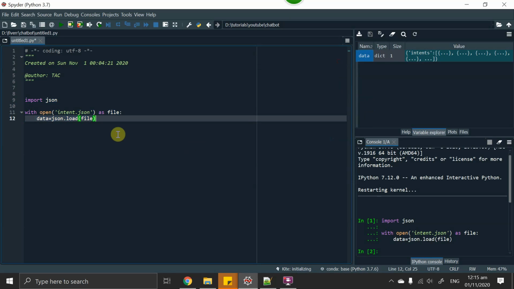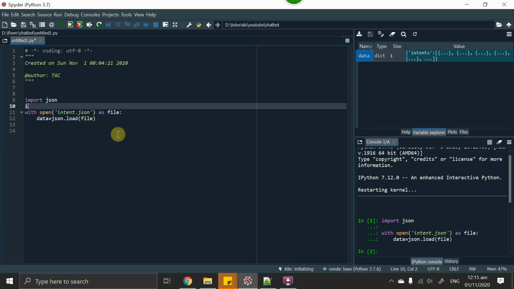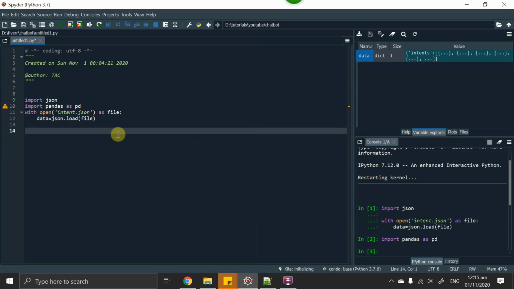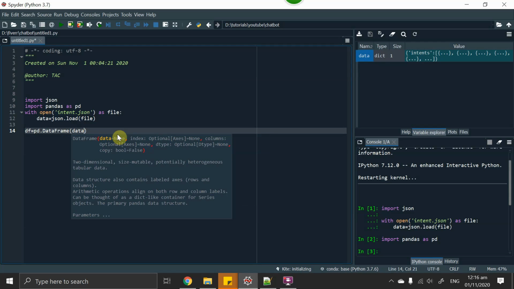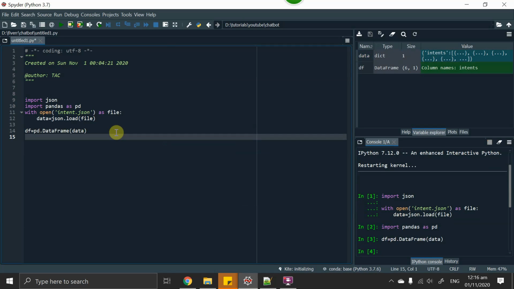Let's convert this data into a pandas data frame for ease of pre-processing. For that we need to import pandas. Import pandas as pd. df is equal to pd.DataFrame(data). If I just run this code, it will not give us the desired result. Let me show you what we need.